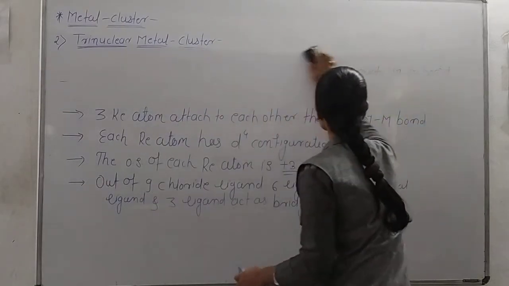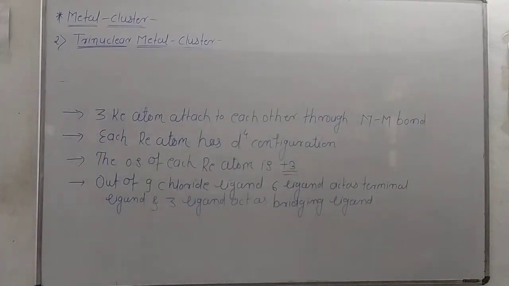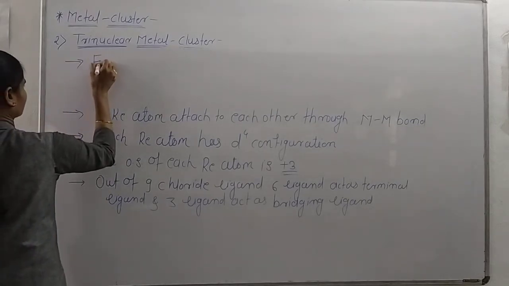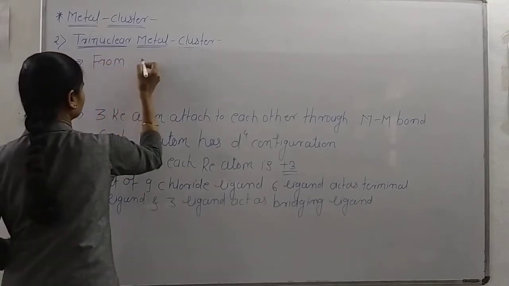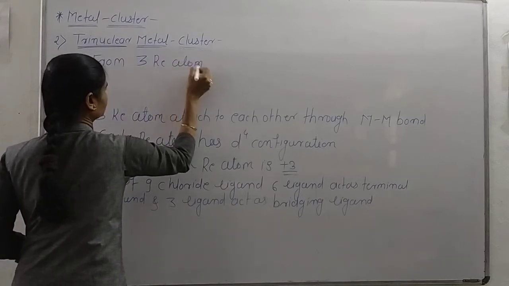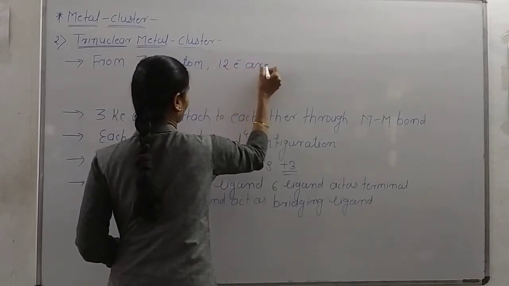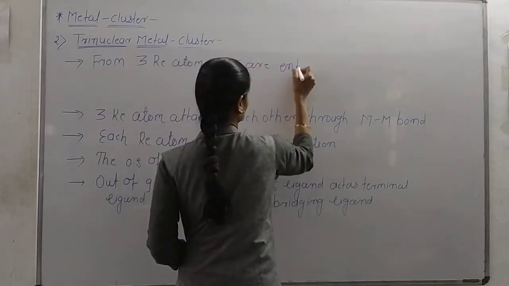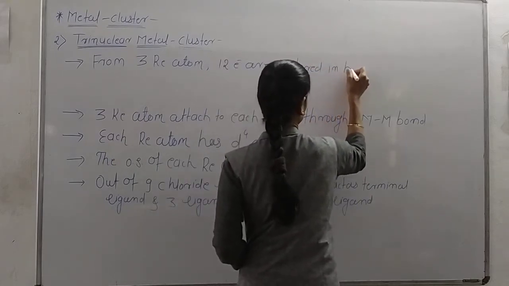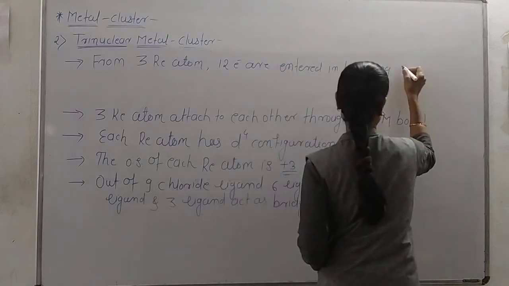From the three rhenium atoms, 12 electrons enter the bonding molecular orbitals.